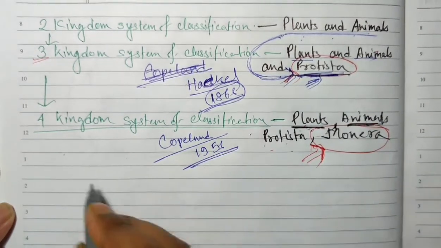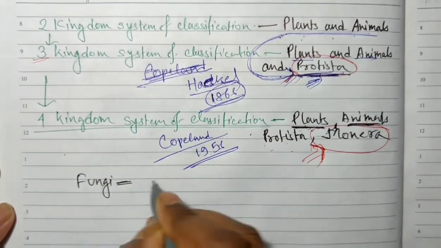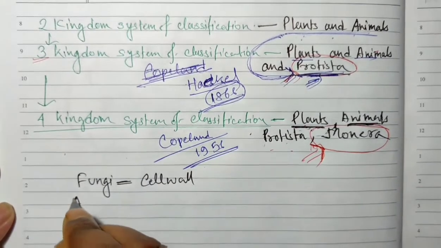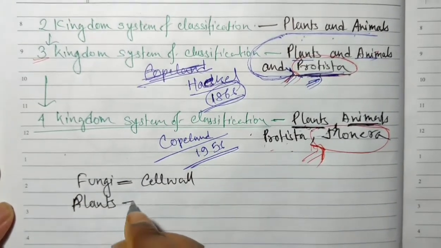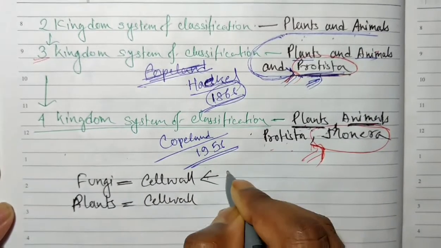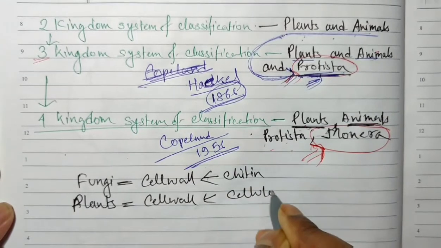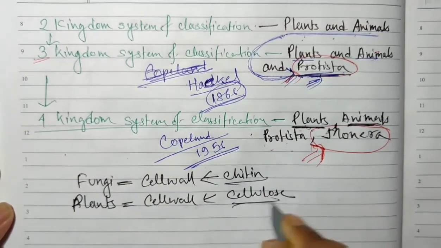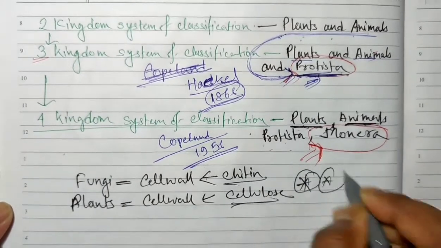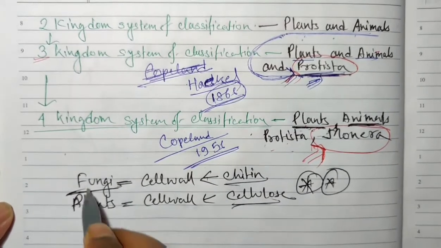But we know that fungi also have a cell wall, and plants also have a cell wall, but the difference is that it is composed of chitin and the other is composed of cellulose. These two things are different. So it is very important that we need to separate this fungi from where?